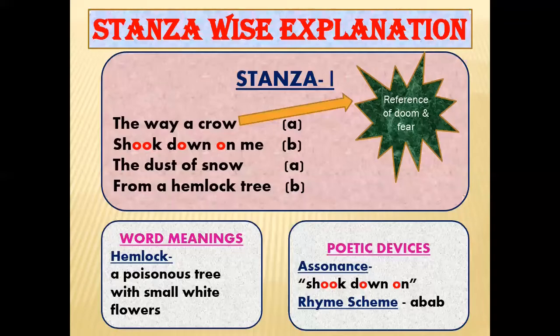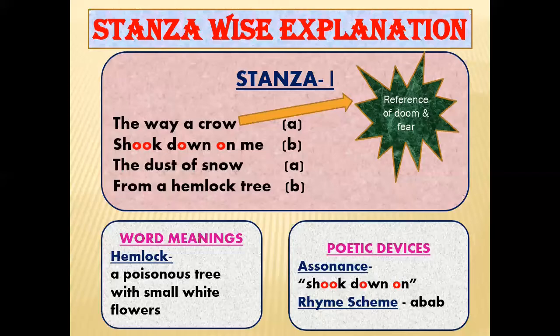Our first stanza is: the way a crow shook down on me the dust of snow from a hemlock tree. So here, crow refers to doom and fear. Doom means destruction. In the first stanza, the crow is sitting on the hemlock tree and drops the snow particles on the poet. Now, if we'll see the meaning of hemlock tree, so basically it's a poisonous tree with small white flowers.